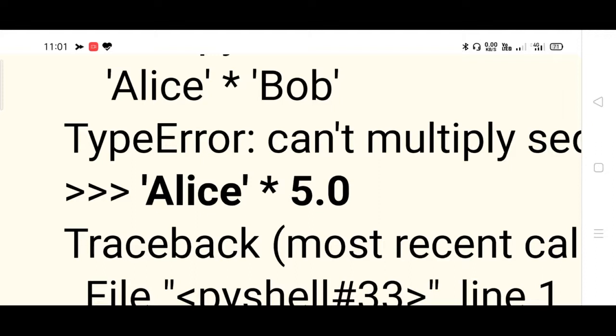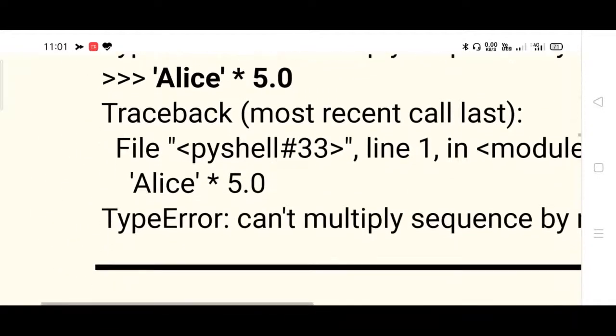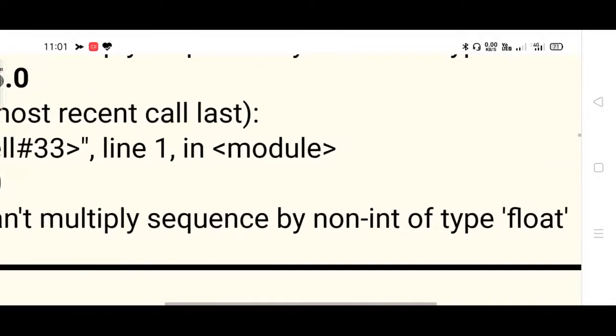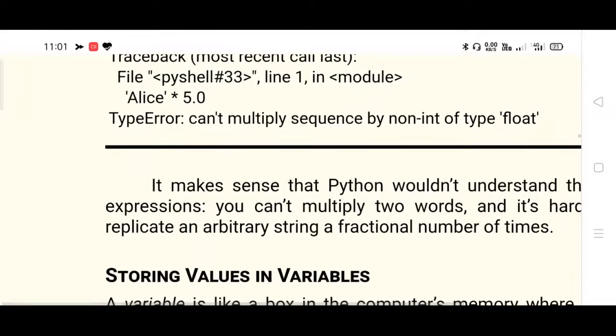So 5.0, zero point zero and 0.1 and all such things cannot be understood. And it is not a correct version also. If you replicate 5.1 number of times or 5.5 times, that means what? It doesn't make sense, right? So you will end up with an error message. Type error, can't multiply the sequence by non-int type float. Once again, okay.